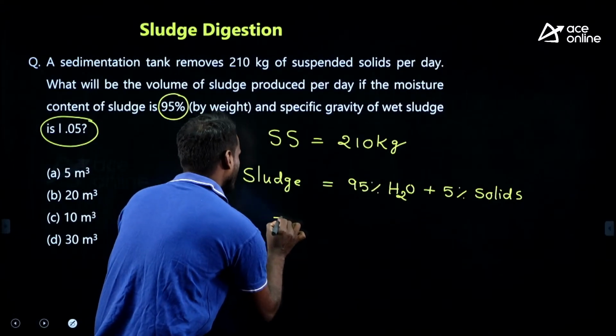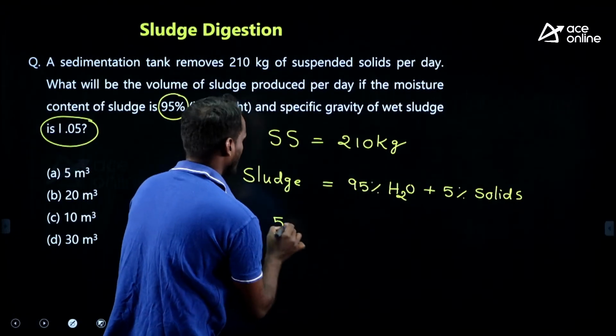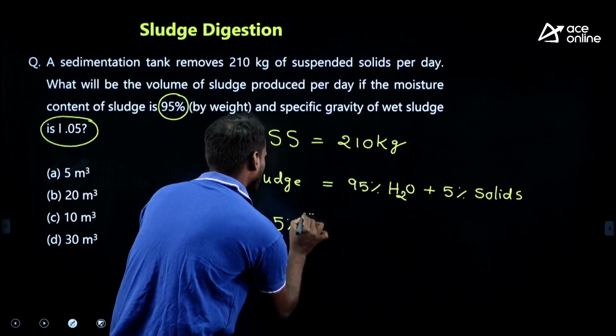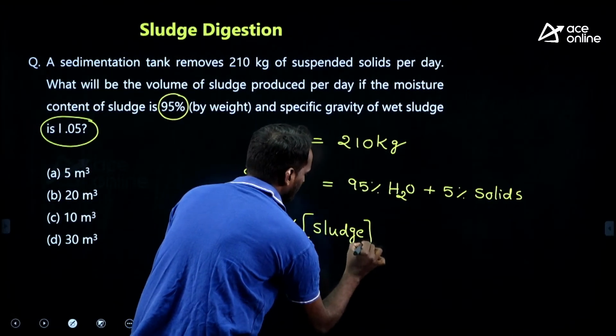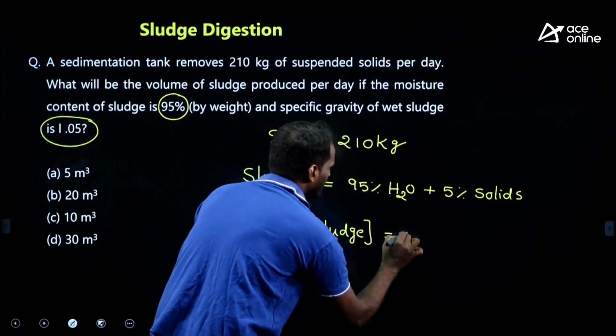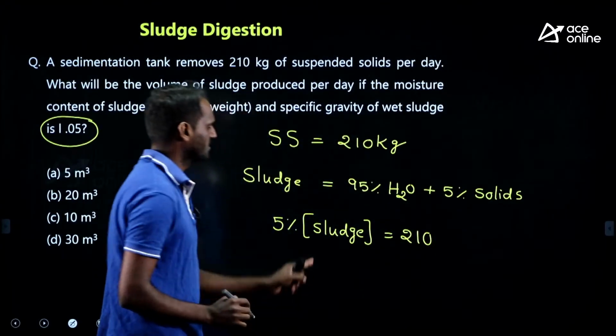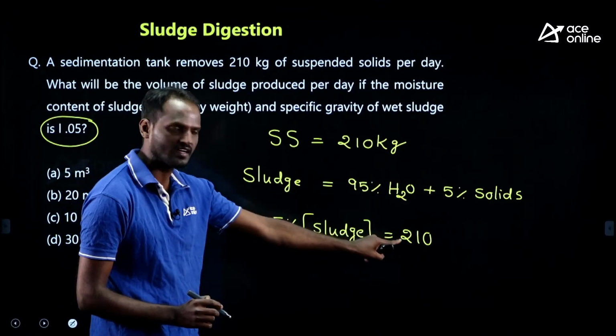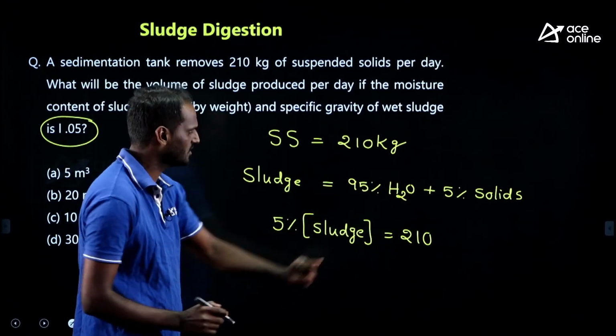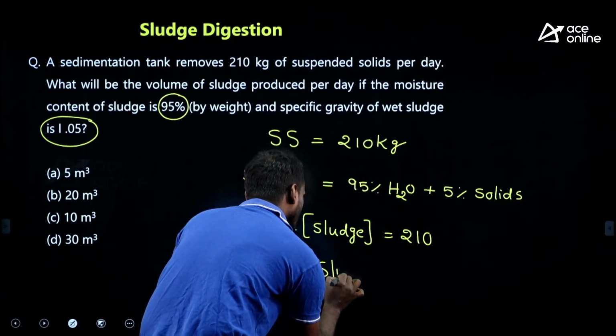Therefore this 5% of the total sludge weight will be 210 kg. So the solid content, 5% of the total sludge, is 210 kg.